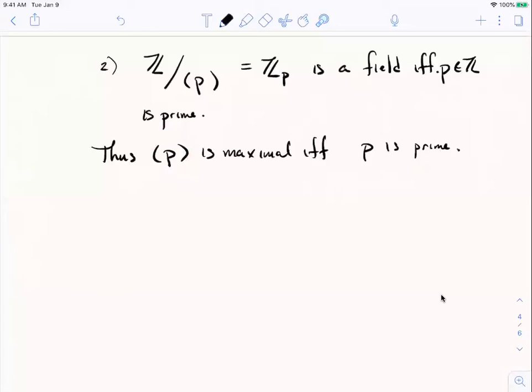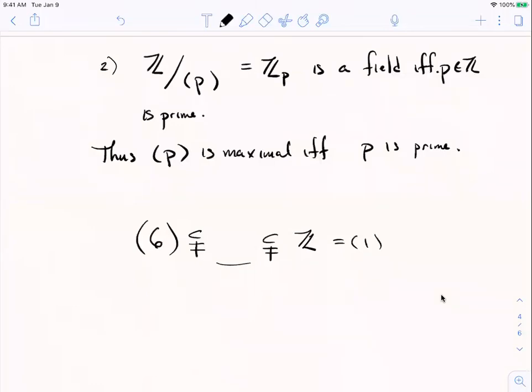And maybe I'll just illustrate with an example. The ideal generated by 6 is not a maximal ideal. 6 is not a prime. So there must be some way to find a proper ideal of Z that properly contains it, because I know it's not maximal. Can you guess what one would be? Maybe stop the video. I'm wondering, all the multiples of 6 are properly contained in the multiples of something, but those multiples of something don't give me all integers. Because the integers, of course, are the ideal generated by 1.